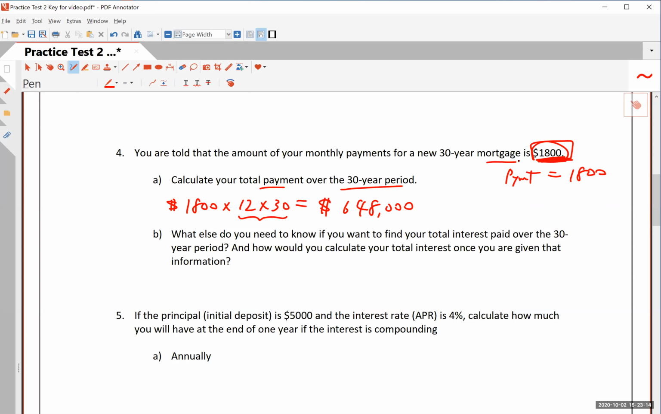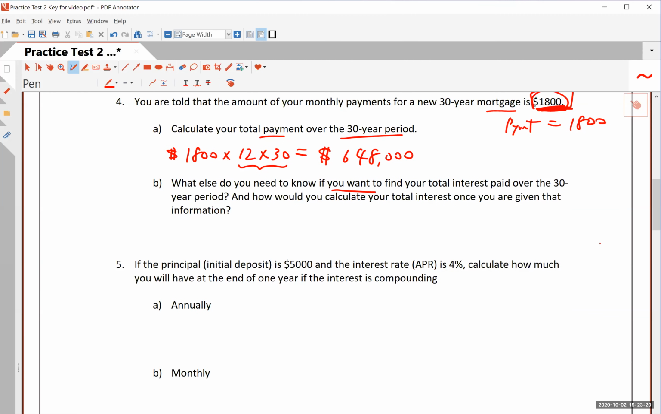All right, what else do you need to know? If you want to find your total interest paid over the 30-year period, how would you calculate your total interest? So what is the total interest paid? The total interest is equal to the total payments, which we just calculated, minus the amount of the loan. Okay, how much you borrowed.